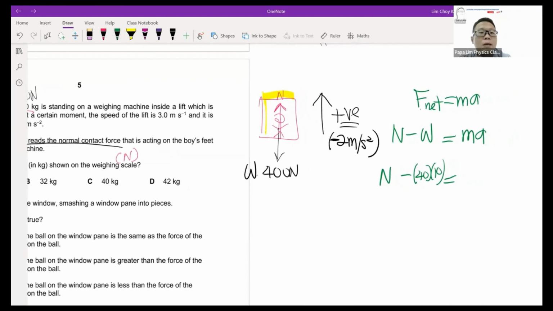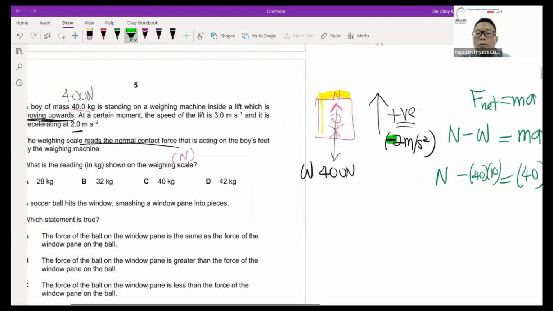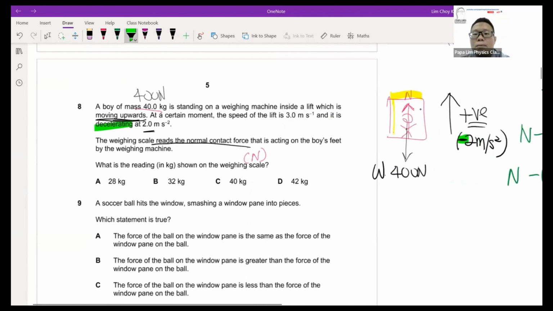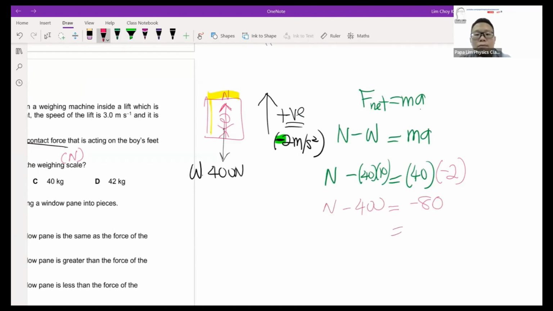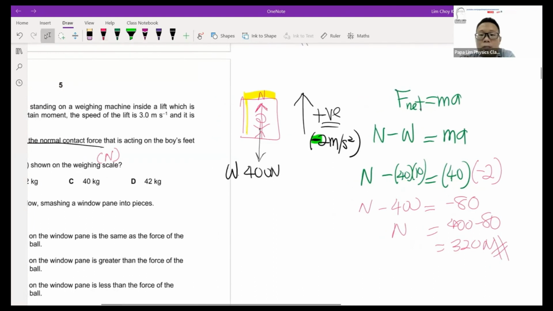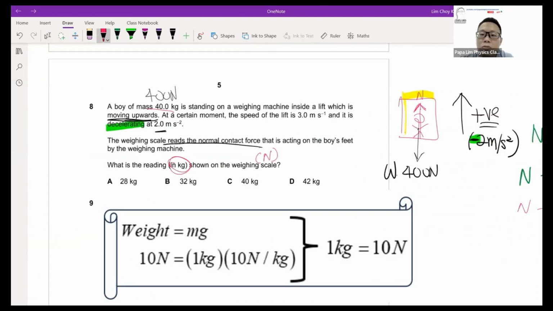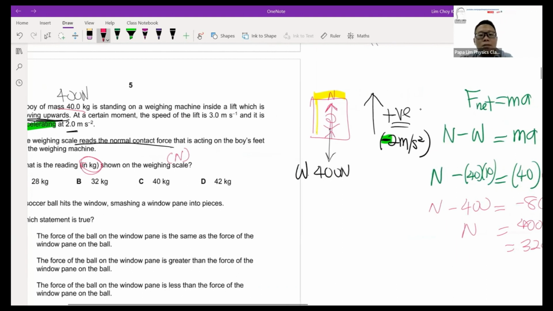Now here, take note: the acceleration, based on the question, is actually negative 2, because it's a deceleration. So there is a negative 2 here, negative 2 meters per second squared. So this will be negative 80, and this will be 400. If you work out the math, N will be 400 minus 80, which is 320 Newton. It means the apparent weight is 320 Newton, and for apparent mass in kg, 1 kg is 10 Newton. So if you convert 320 Newton, it automatically becomes 32 kg here. Just take note of the answer. So this answer here will be B.